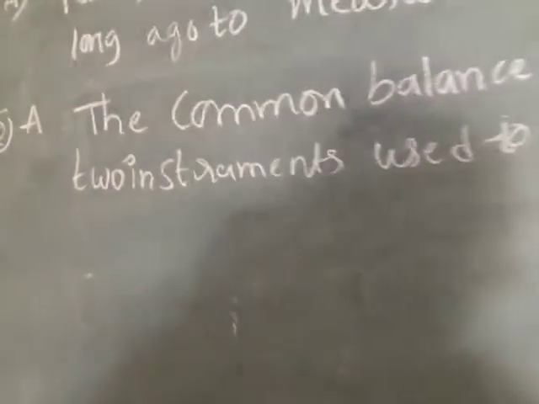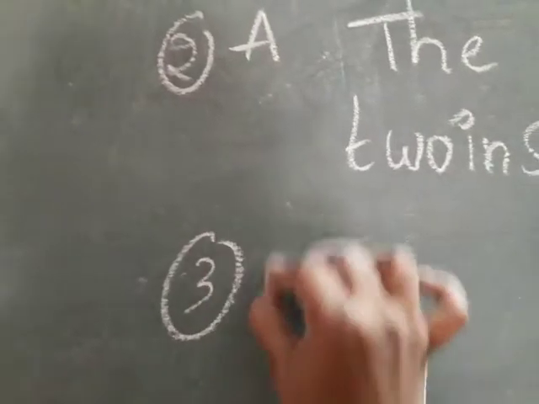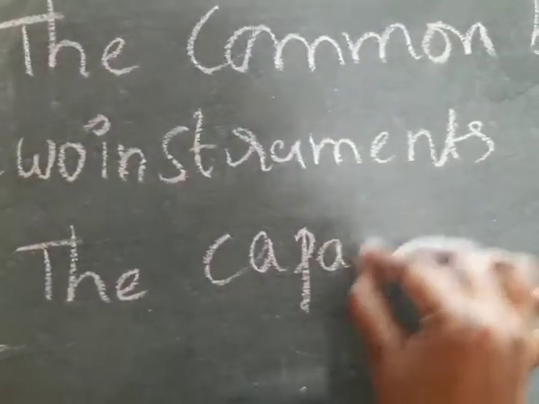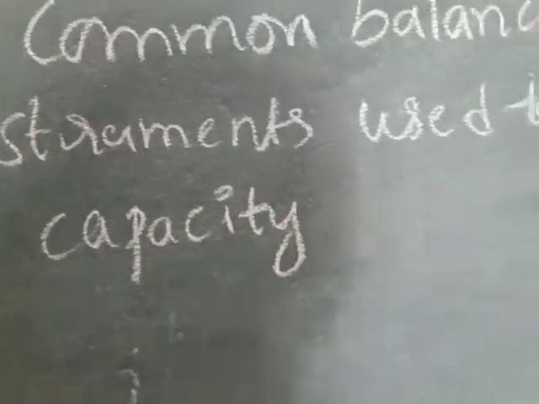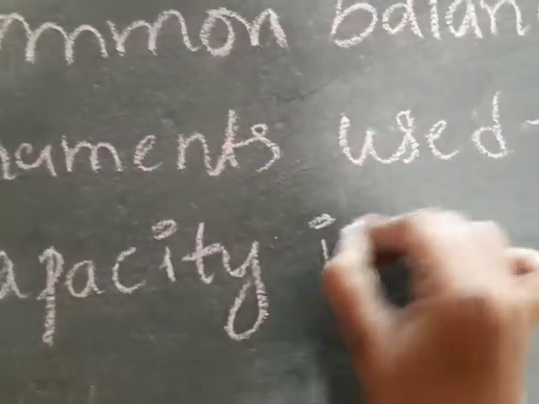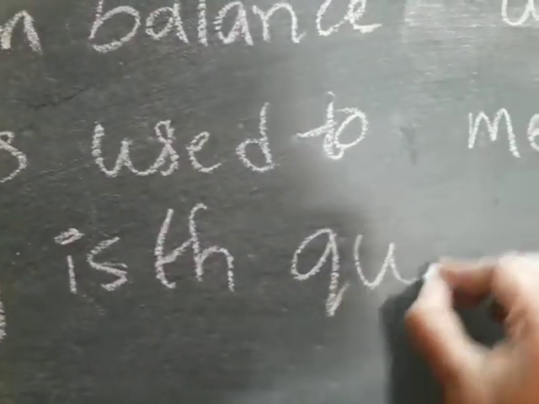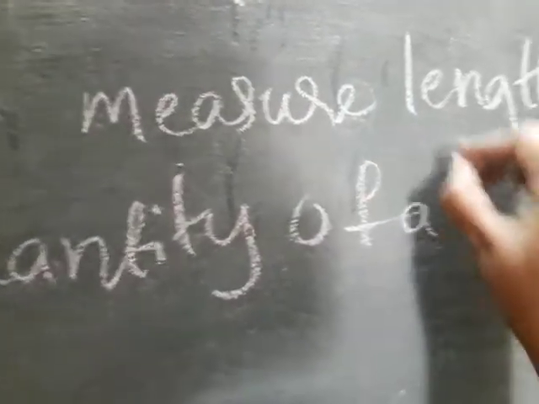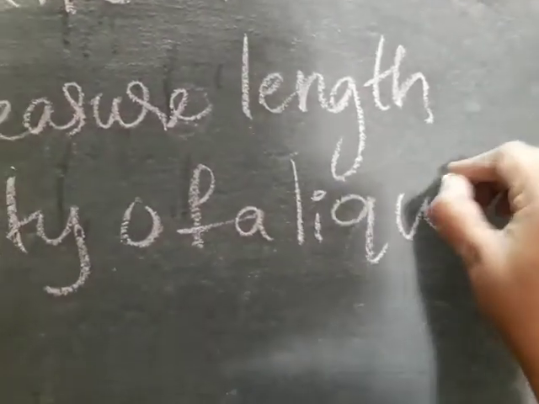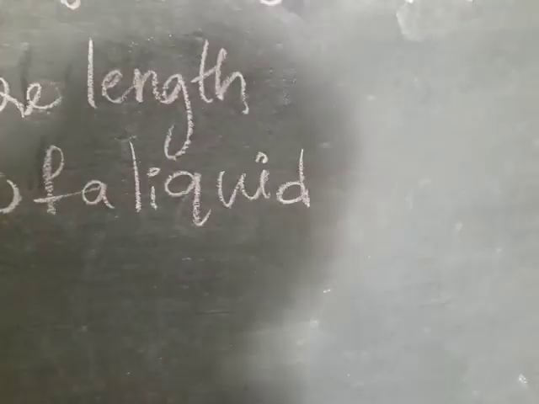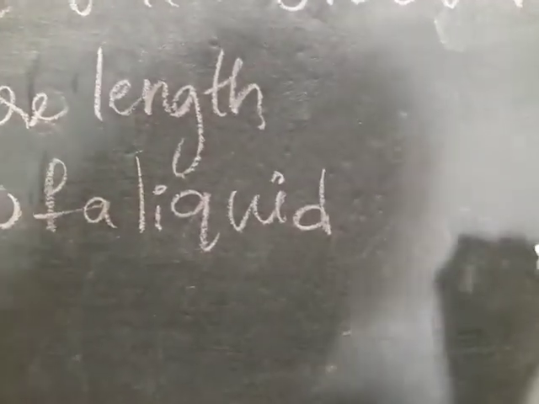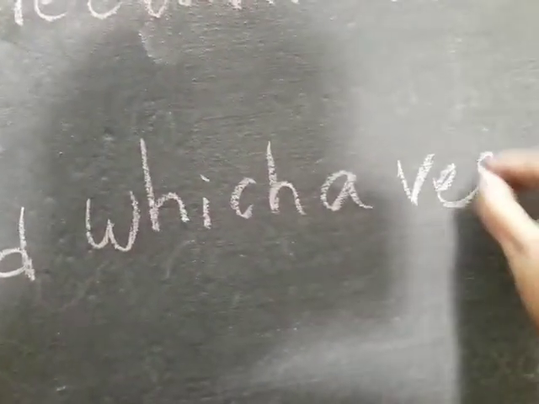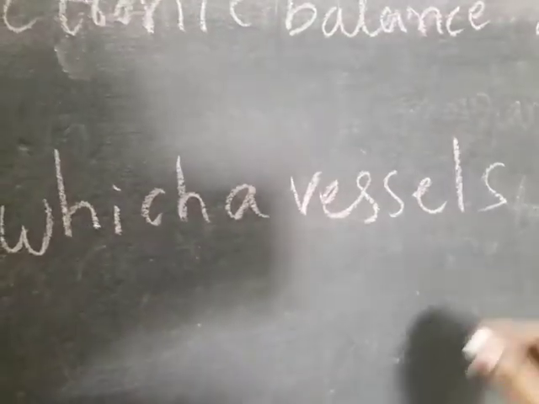Third answer, children. What is capacity? The capacity is the quantity of a liquid which a vessel can hold.